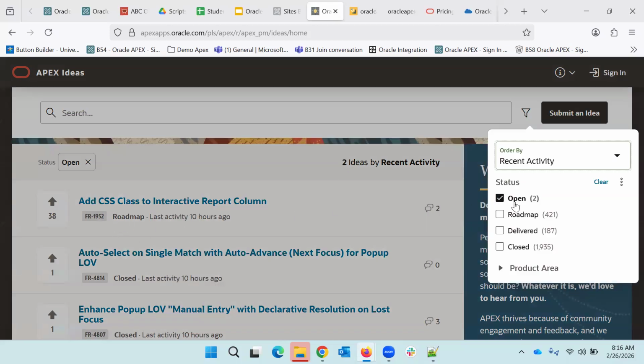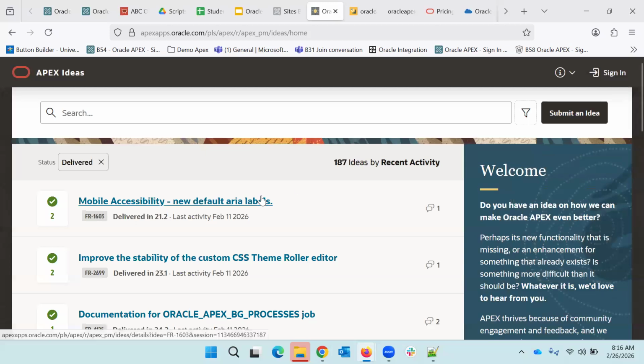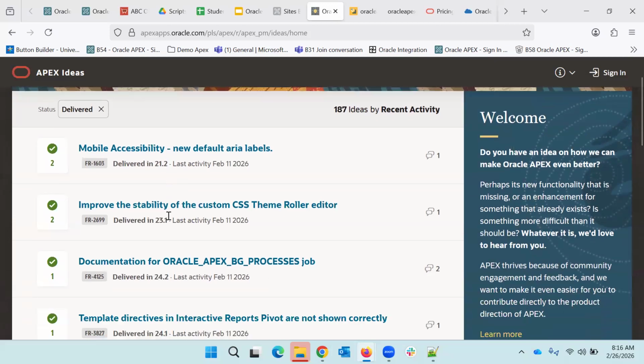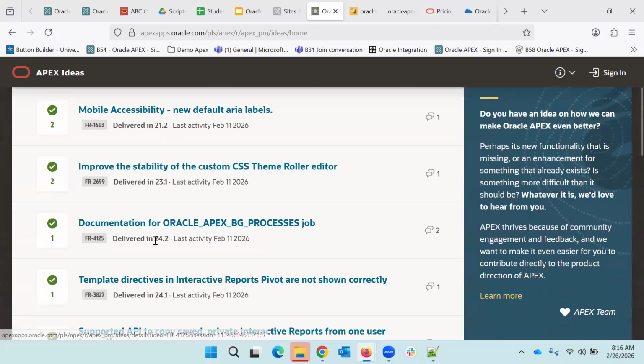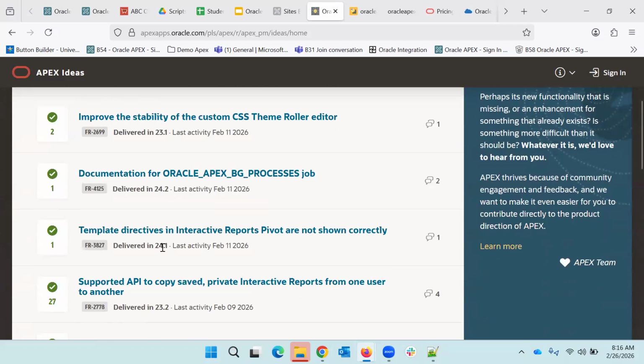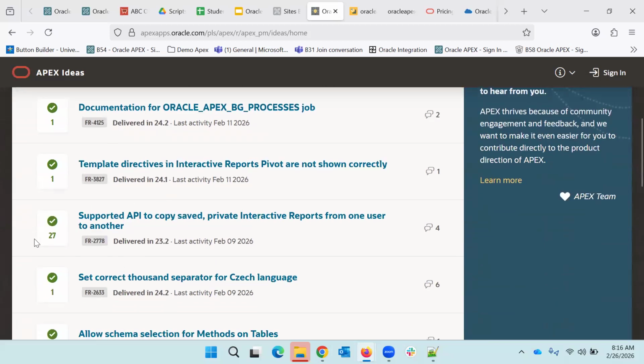These are the newly submitted ideas which are open. If you click into Delivered, see here, suppose somebody requested this one. This was available in 21.2. This was delivered in 23.1. This is delivered in 24.2. This is delivered in 24.1. Once Oracle releases an idea, they mention that this functionality was requested by someone and which release it was delivered in. Then these are the upvotes.